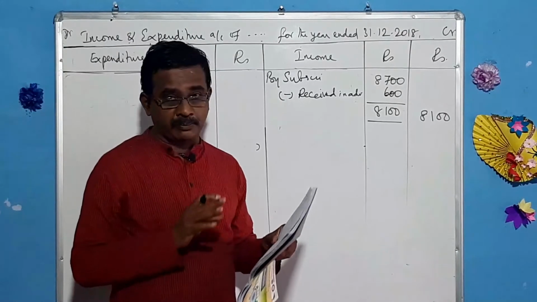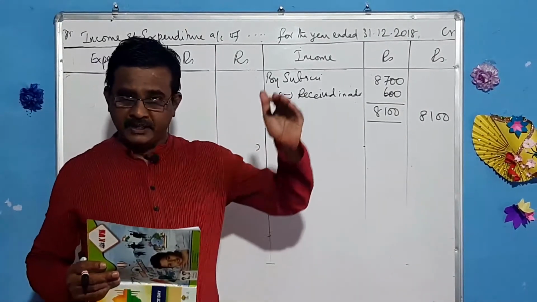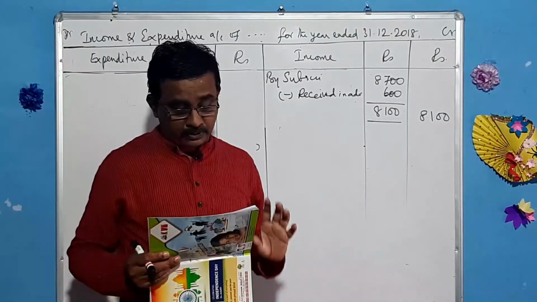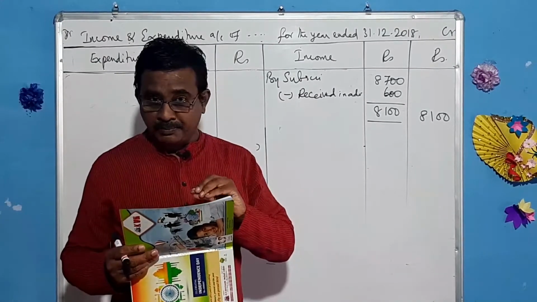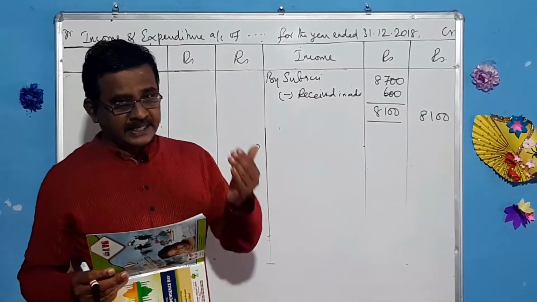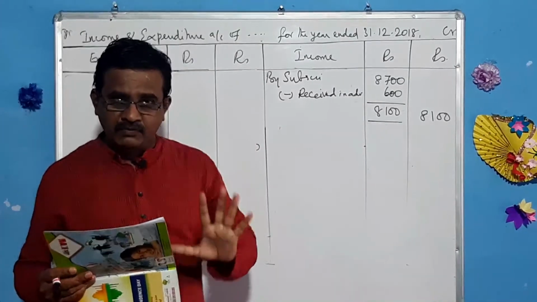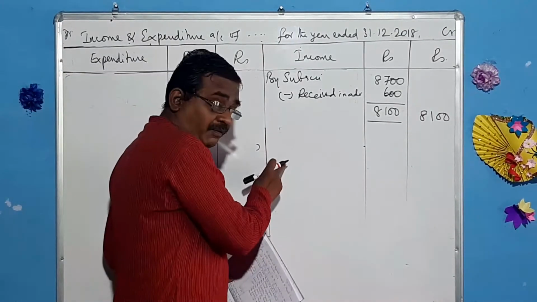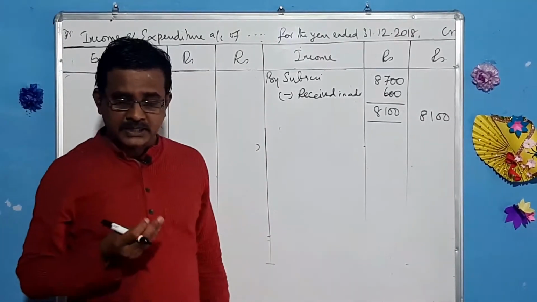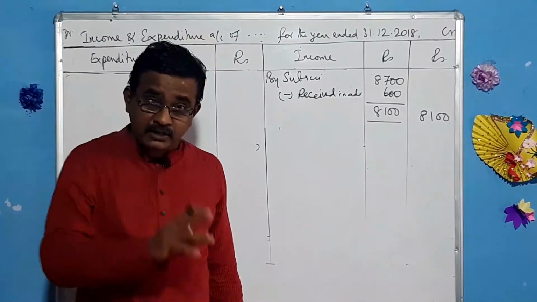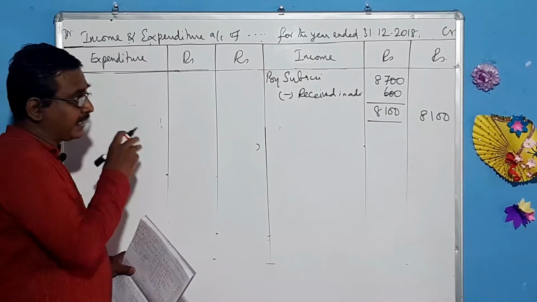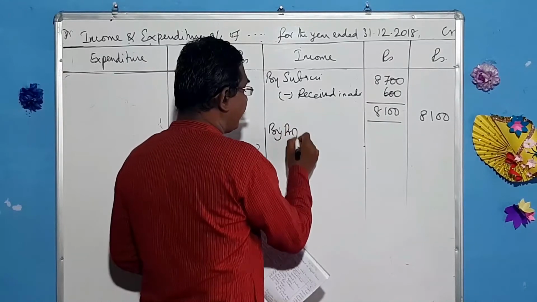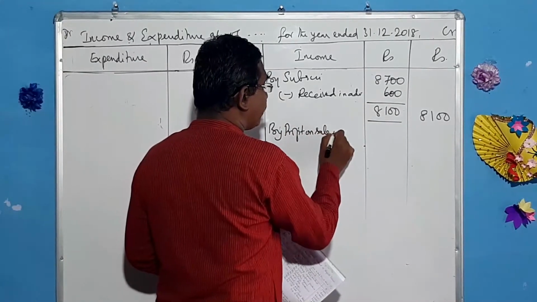Sale of science equipments. Remember, equipments should be taken to the balance sheet, whereas materials should be taken to the income and expenditure account. Here they have given you science equipments, they have sold, but there is a profit. 5,000 worth of science equipments were sold for 6,000. So there is a profit, and that profit should be taken to this income side. Suppose if there is a loss, that loss should be taken to the expenditure side.